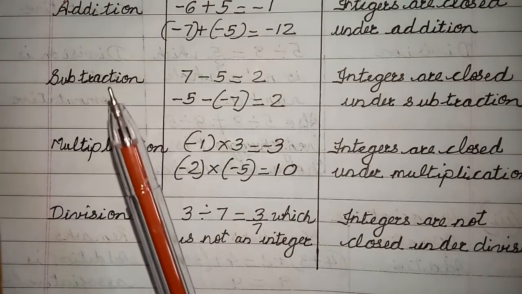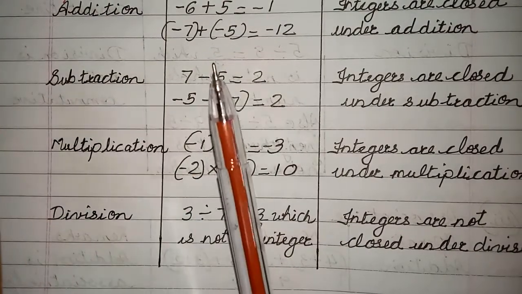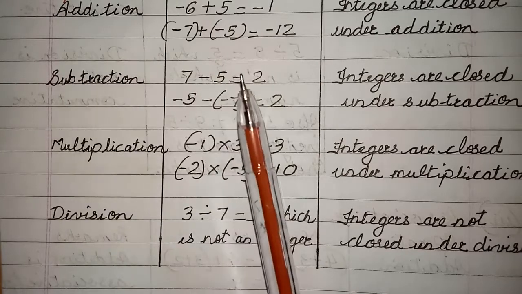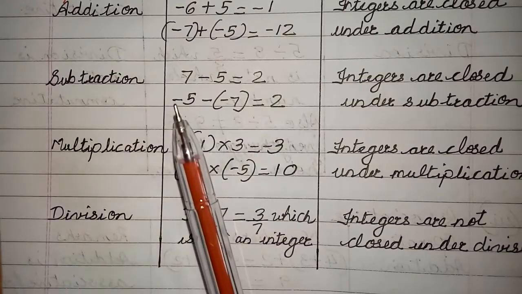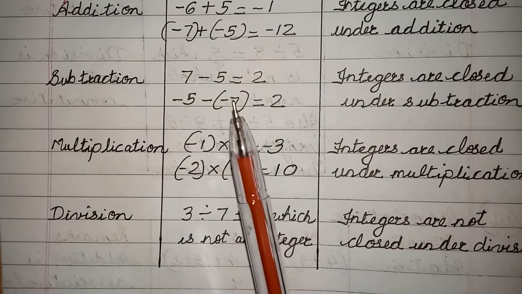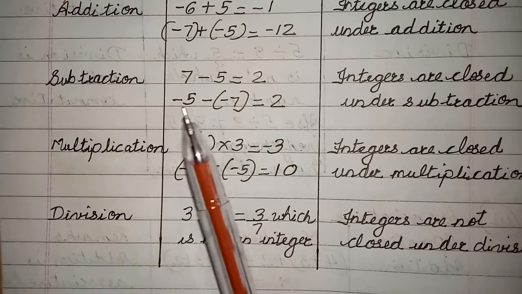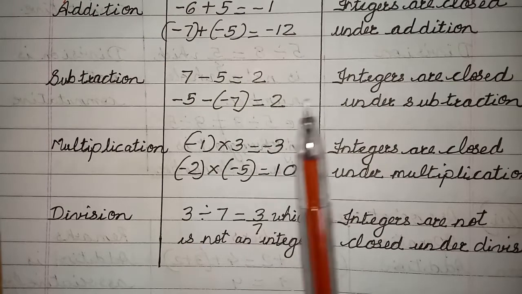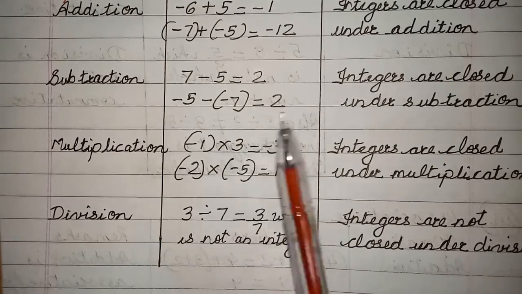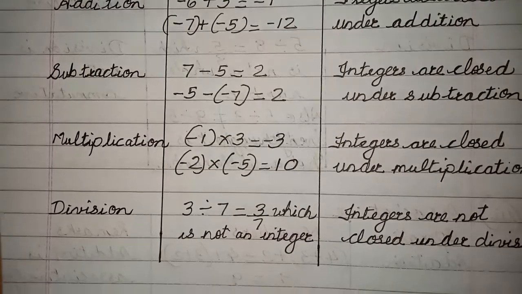Subtraction. Now I have taken two integers. One is 7 and one is 5. When I subtracted, I got 2. Again, I took two integers. One is minus 5. Another integer is minus 7. Again, I subtracted it. Answer is 2. So both the answers are integers. So integers are closed under subtraction.